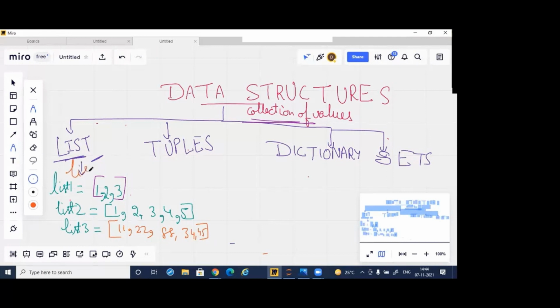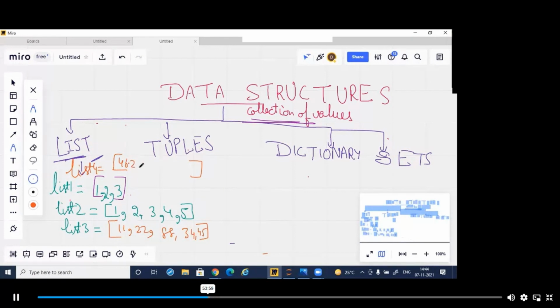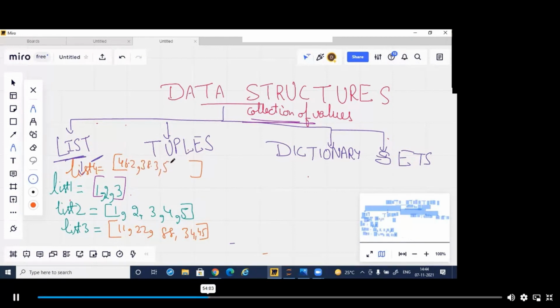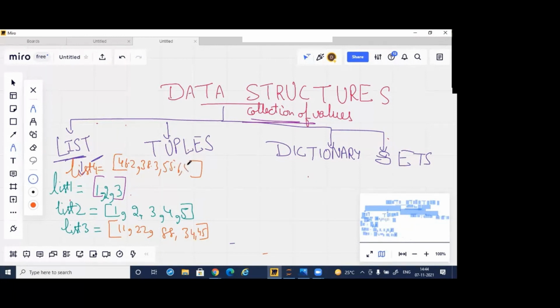Suppose I'm writing list4. I can give float values also. Float values means decimal values: 46.2, 38.3, 55.6, 58.8. So decimal values are there. Or suppose I'm writing list5 in square brackets.